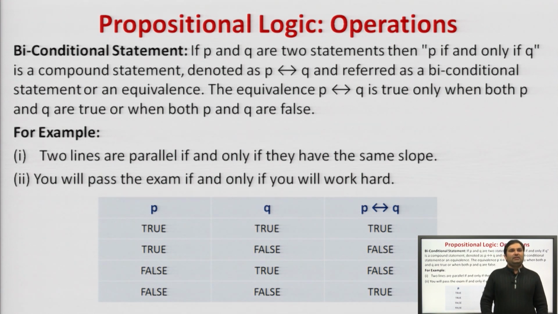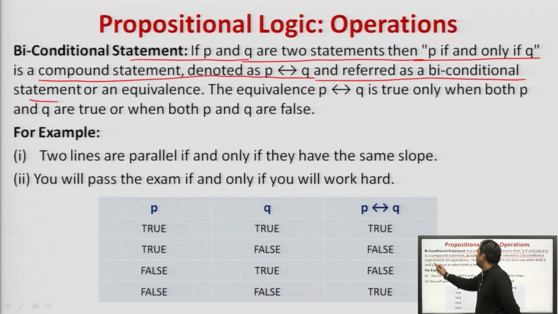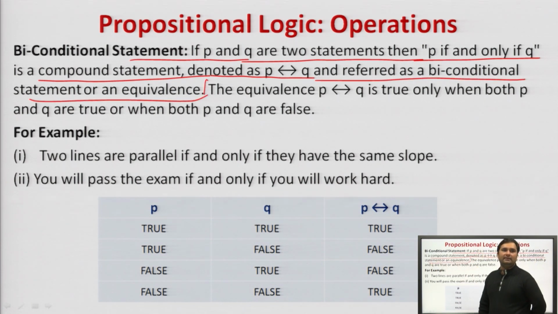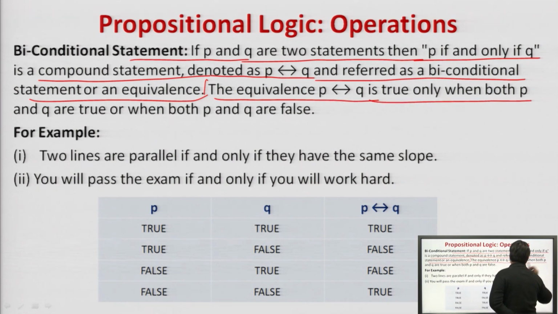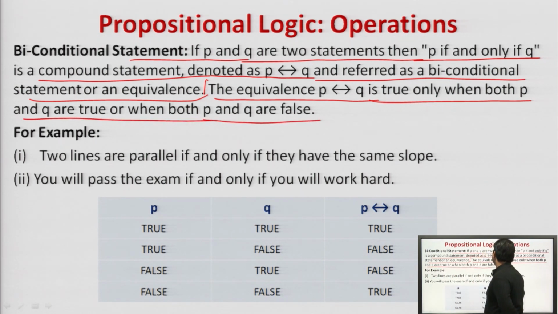Next is the biconditional. Biconditional statement: if P and Q are two statements, then P if and only if Q is a compound statement denoted by P bidirectional Q, and referred to as a biconditional statement or an equivalence. The equivalence P bidirectional Q is true when both P and Q are the same, otherwise false, that is, when both P and Q are true or when both P and Q are false.